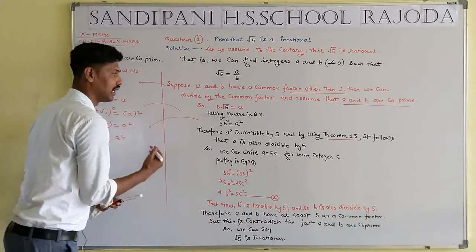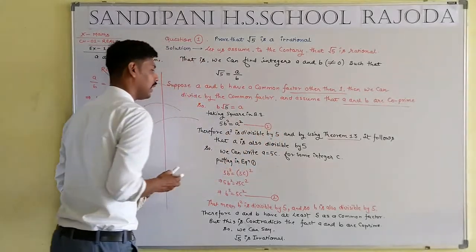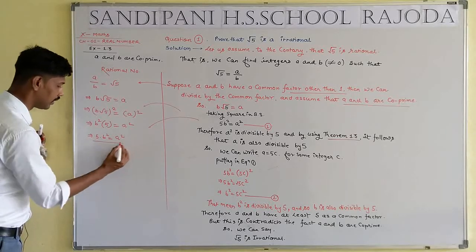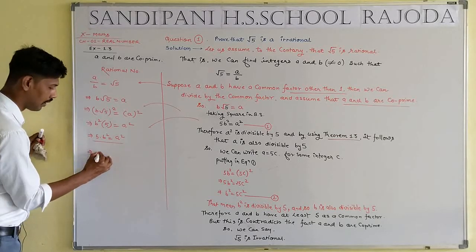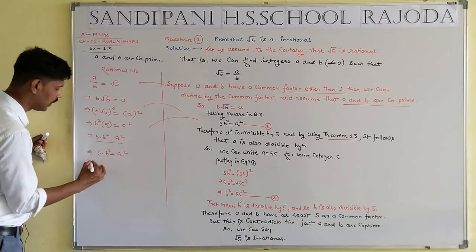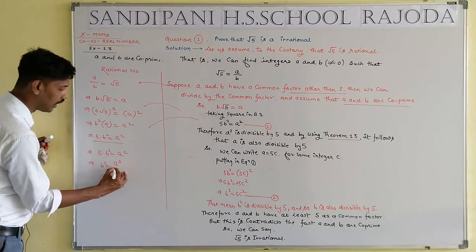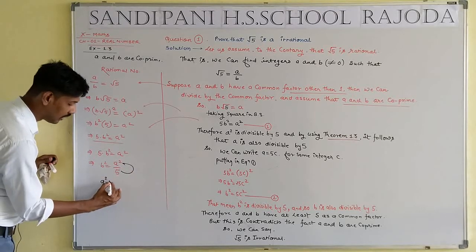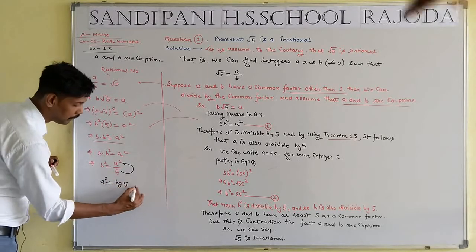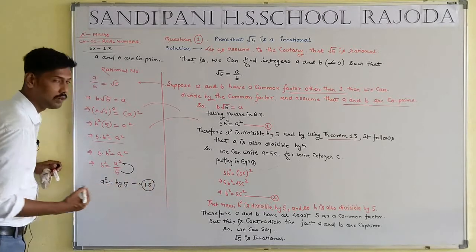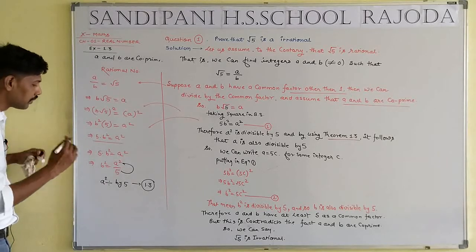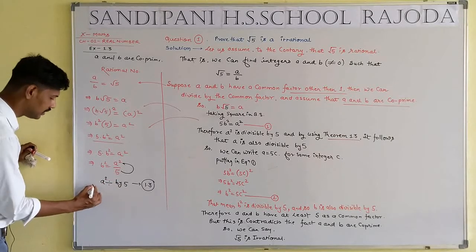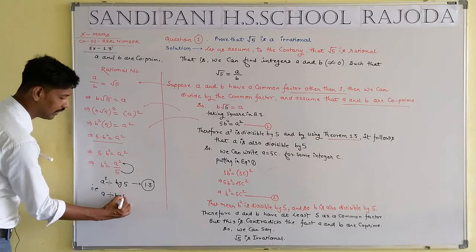I hope you are getting equation number first: 5b square equal to a square. Students, focus on this statement. 5b square equal to a square. That means b square equal to a square by 5, such that we can write a square is divided by 5. But according to the statement of theorem 1.3, if a square of any number is divisible by a number, then a is also divisible by 5.